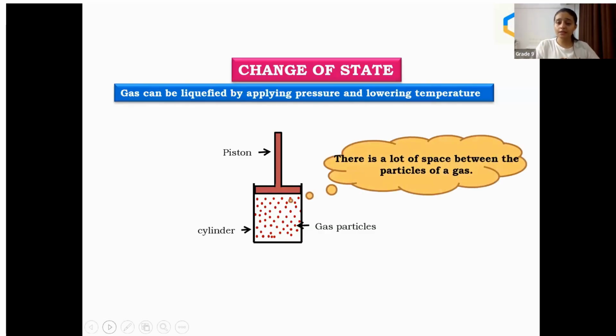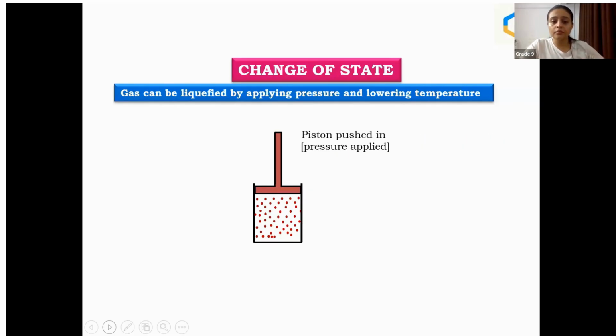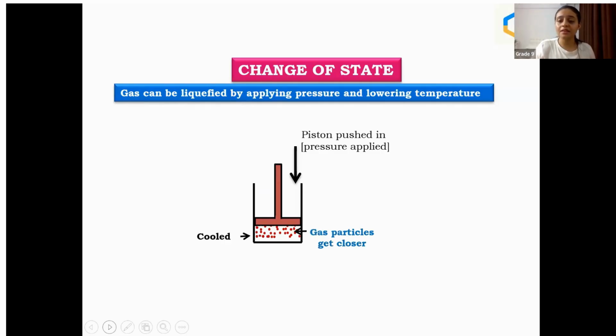There is a lot of space between the particles of gas. Yes, we can see that. Piston pushed and pressure applied. You can see now gas particles get closer. You can see this is the process in which liquefaction is done. Okay, we are just taking the high level state to the lower state. That is liquefaction. High state was gas. Now we are going to turn it to the lower state. Now particles are coming close together. We are converting that state.